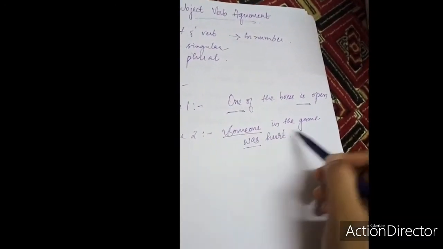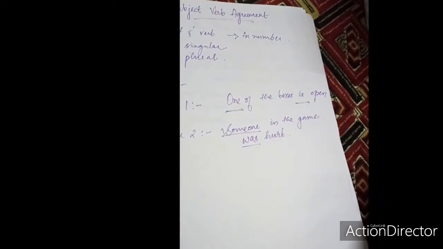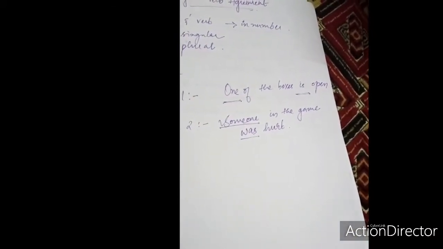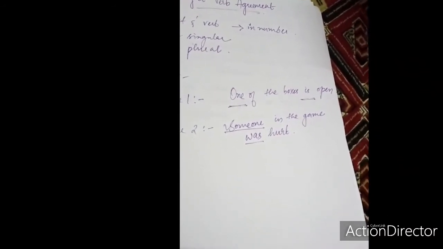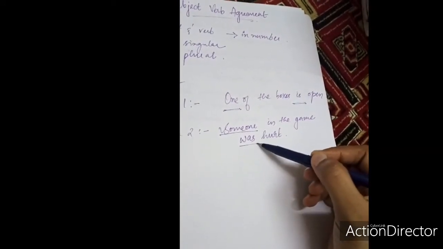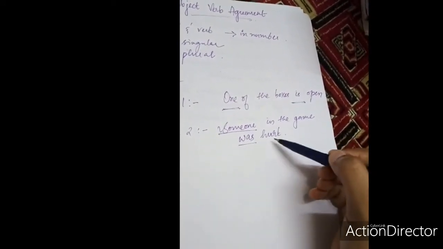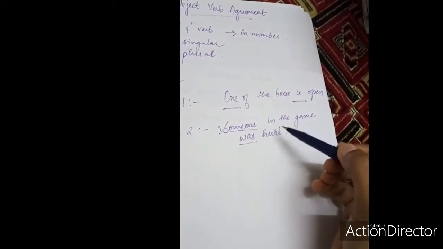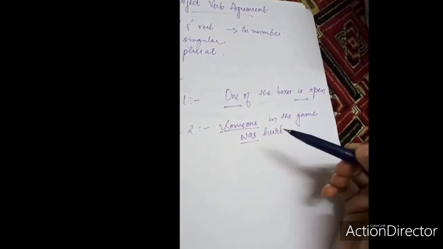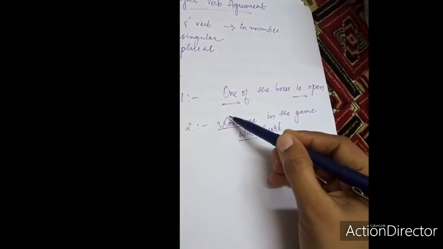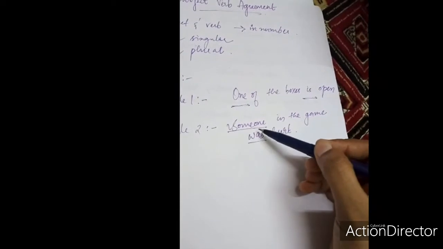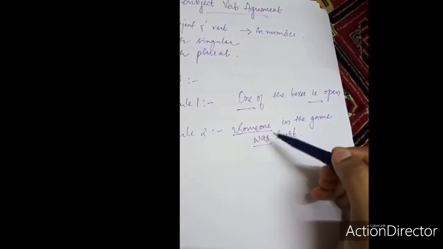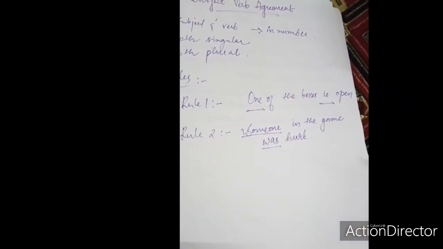Here, the meaning may seem plural. Someone in the game was hurt. It may be someone, so there is a chance of understanding it as plural, but it is always taken as a singular verb. So here it is not were but was. Someone in the game was hurt. It is not someone in the game were hurt. We won't say that. If the subject is plural, the verb also will be plural. Here in the example, the subject is singular, so the verb is also singular.